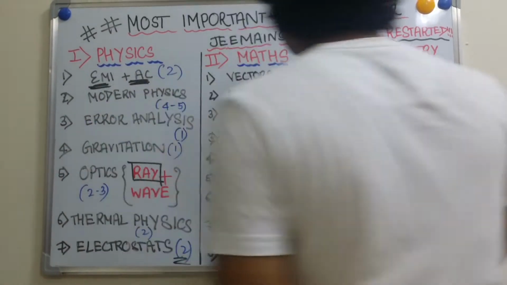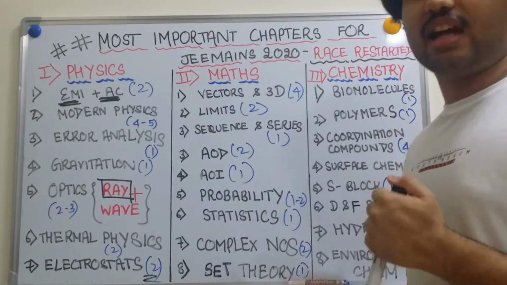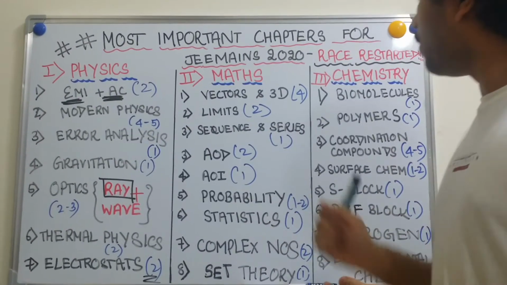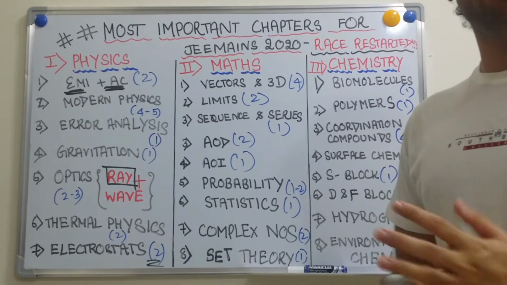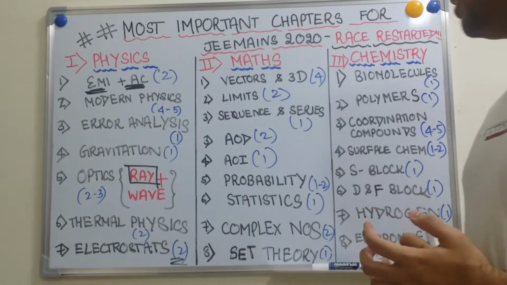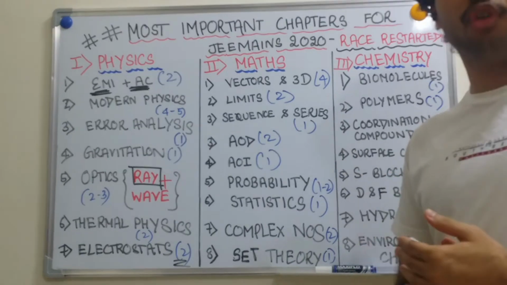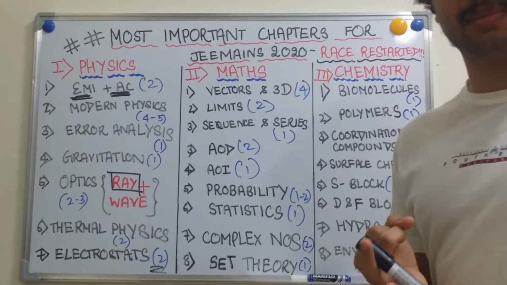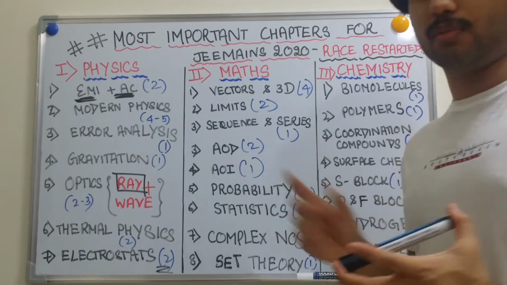Next, we move to mathematics. In mathematics, we have vectors and 3D. Almost NCERT level questions are asked from vectors and 3D geometry. We see 4 questions every year in JEE Main. It's okay if you practice only from your NCERT syllabus. Limits and derivatives, we see 2 questions. In limits, L'Hopital's rule is asked the most, and some standard formulas also. Sequence and series: harmonic progression, arithmetic progression, geometric progression, sum to n terms, and the general term.